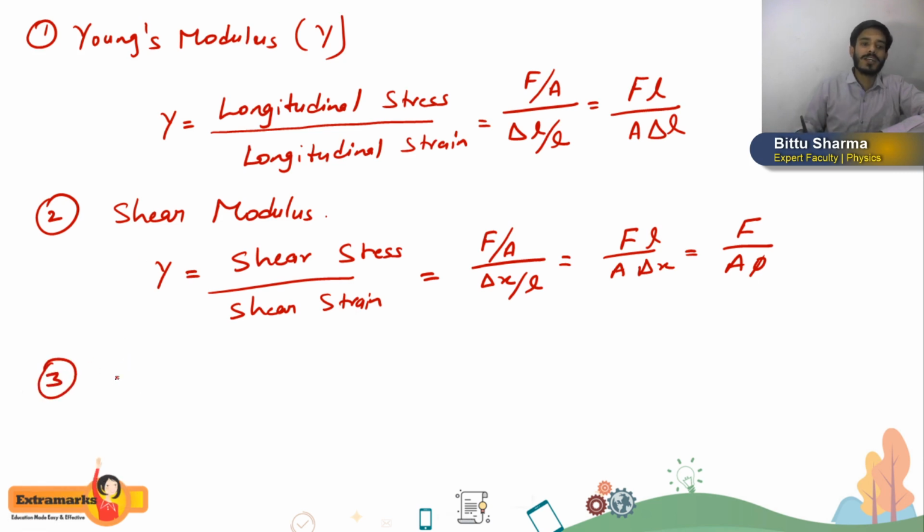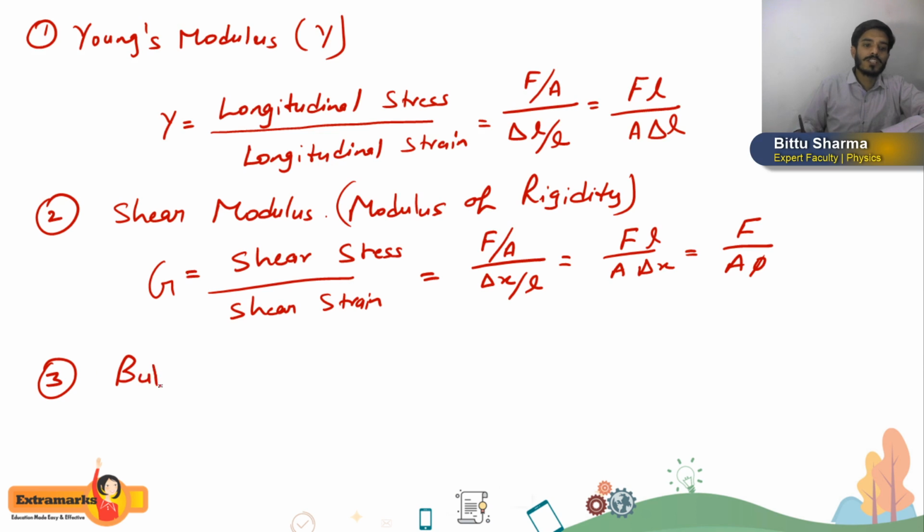So the next, after shear modulus, we have the third type of modulus, that is called bulk modulus. And the shear modulus is also known as modulus of rigidity. It is represented by G, modulus of rigidity. Okay. The third one is bulk modulus, and bulk modulus is represented by B, and its formula is what?